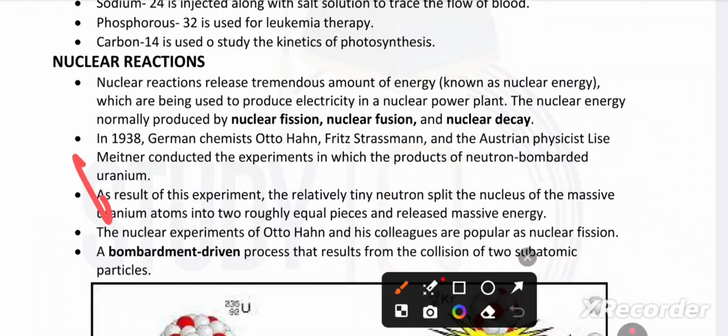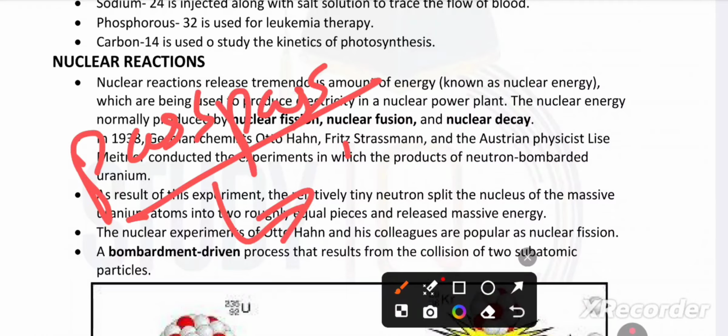We know a sweet that costs 1 rupee, the price is reducing 3, 2, 2, 2, 1. So the number should be phosphorus 32, used for leukemia. If we eat it, our immunity will increase.